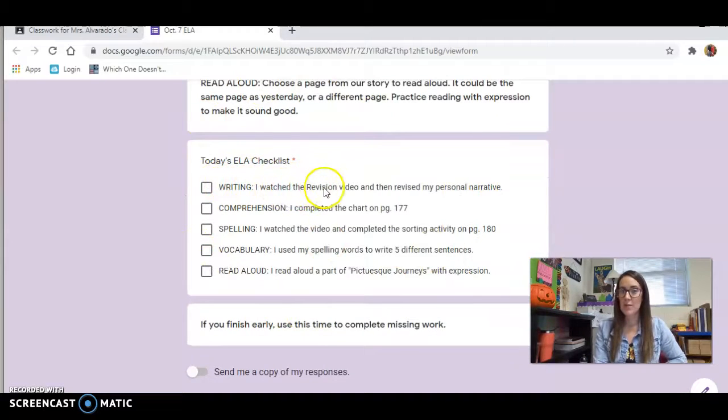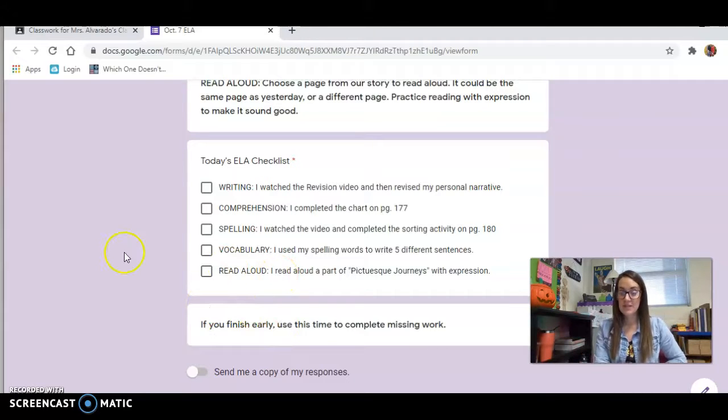So for writing, you're going to watch the revision video and revise your personal narrative. You're going to complete the chart on page 177. You're going to watch a video and complete the sorting activity on page 180 for spelling. For vocabulary, you're going to use your spelling words to write 5 different sentences. And then for your read aloud, you're going to read aloud a part of Picturesque Journeys with expression. So make sure that it sounds good.